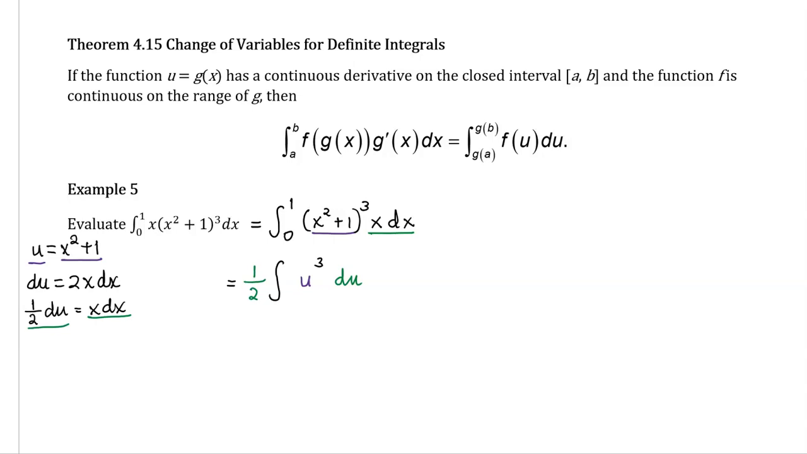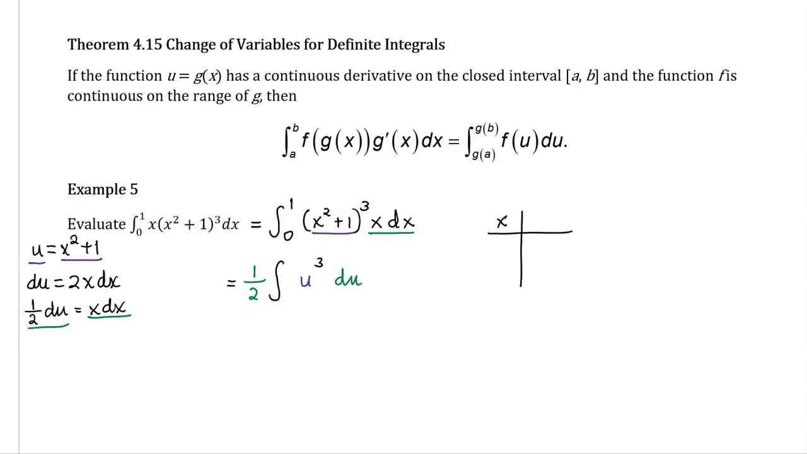Now let's talk about the limits. The issue is that these current limits of 0 and 1 correspond to the variable of x, because right now this integral is written in terms of x. We have rewritten the integral using a change of variables in terms of u. So in order for me to put limits on there, I need to have my limits written in terms of u rather than in terms of x.